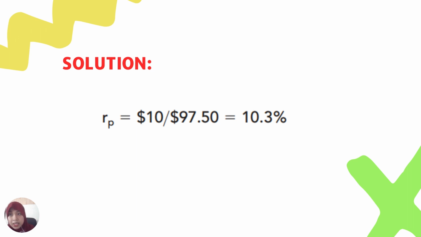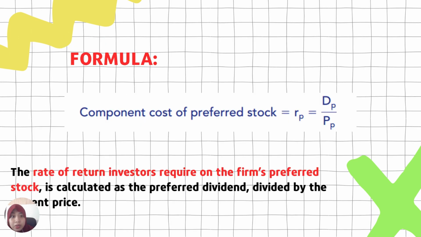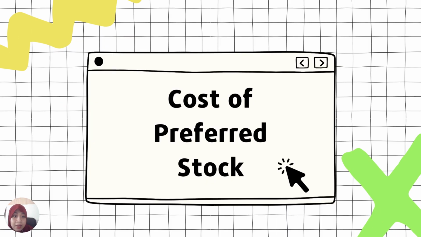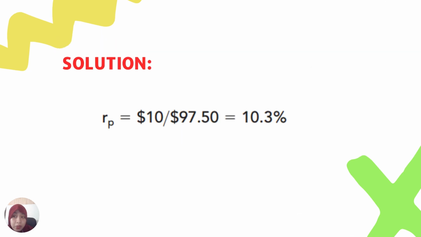As we can see from the equation, calculating the cost of preferred stock is generally quite simple, right? This is particularly true for traditional, plain vanilla, quote unquote, preferred that pays a fixed dividend in perpetuity.